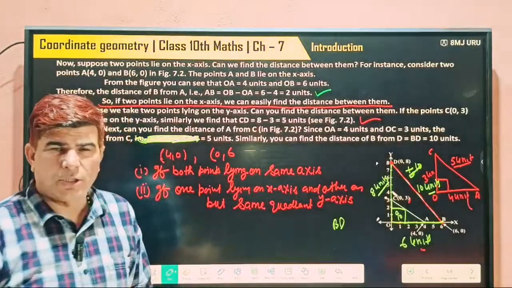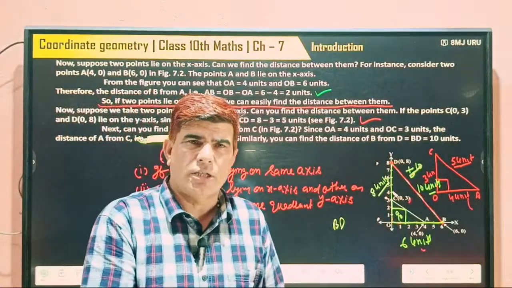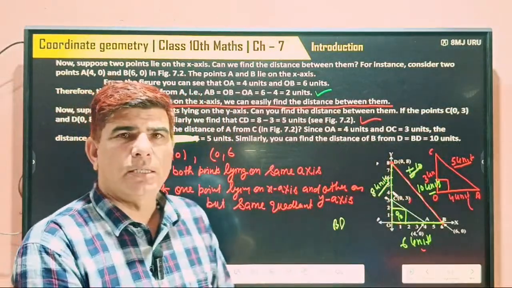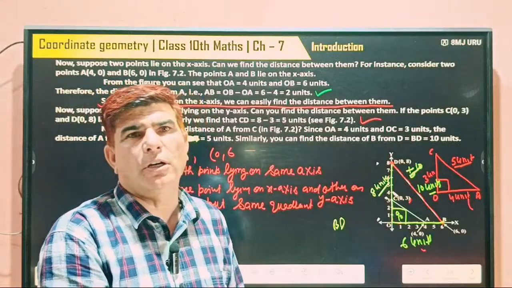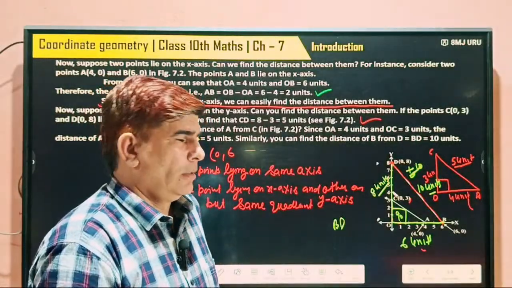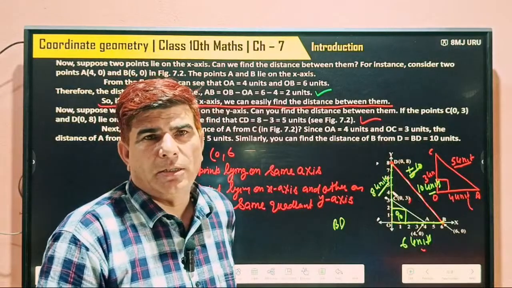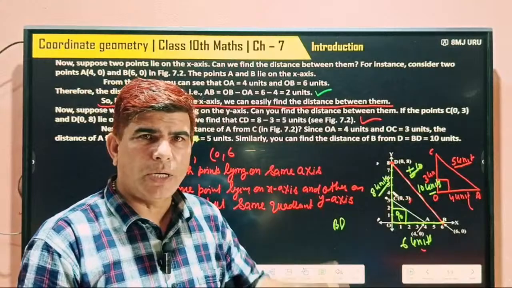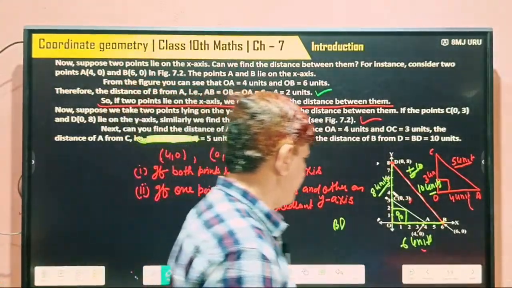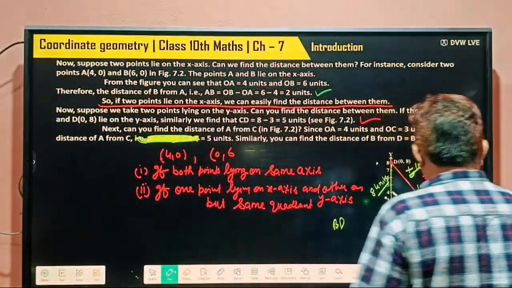So we are able to find it: if 2 points lie on the same axis, you can easily find the distance. And if 2 points lie on different axes but in the same quadrant, then also we can find it by using the Pythagoras theorem.